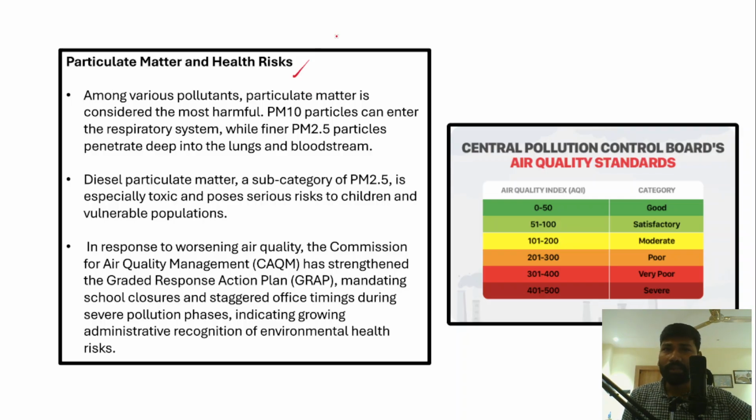In this context, there are two different types of particulate matter: particulate matter 10 and particulate matter 2.5. In fact, they are most harmful to human health because they penetrate deep into the lungs and into the bloodstream as well, causing the worst effects on health.